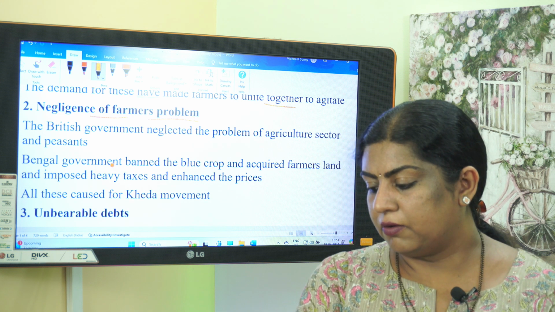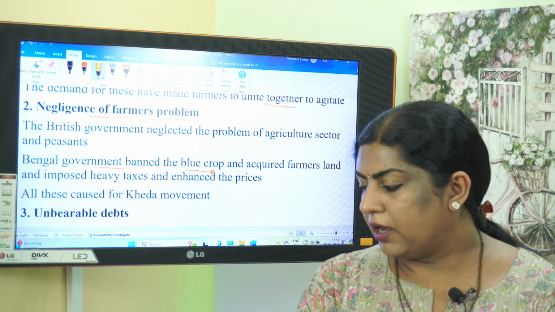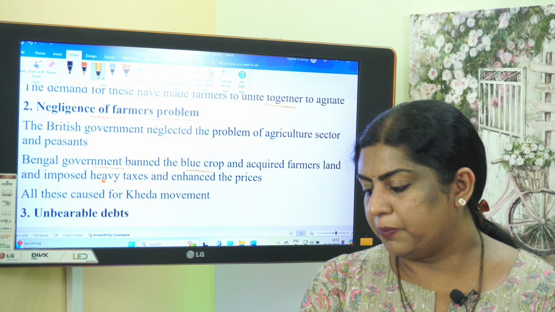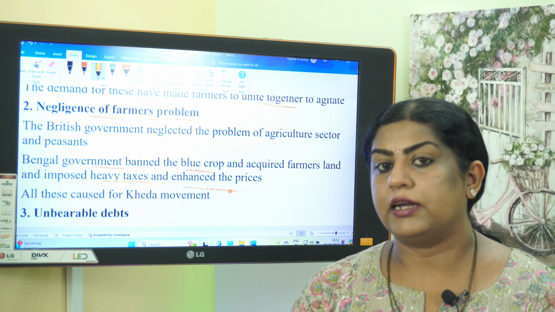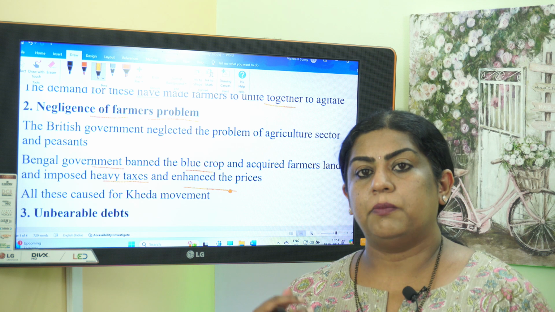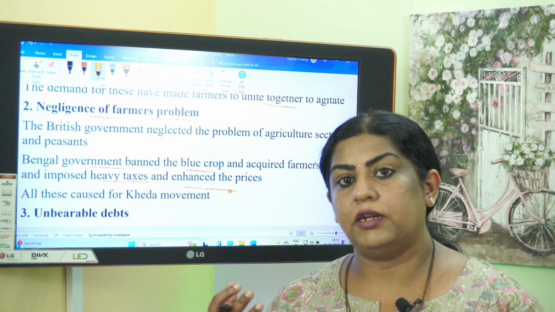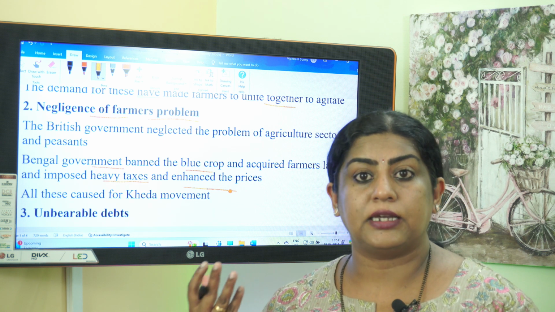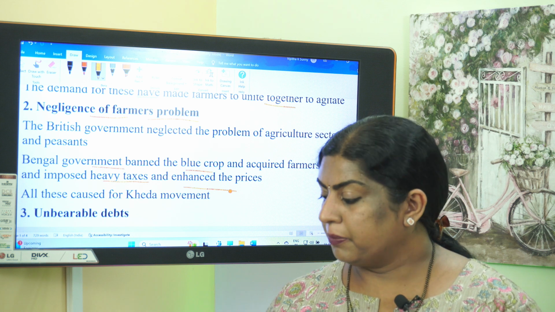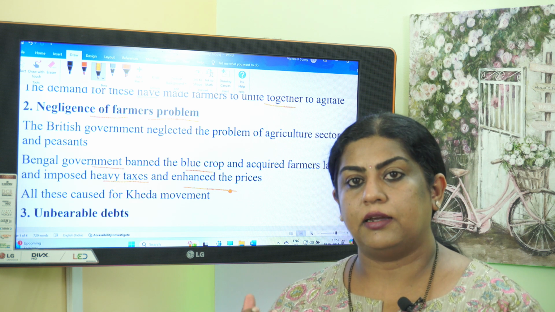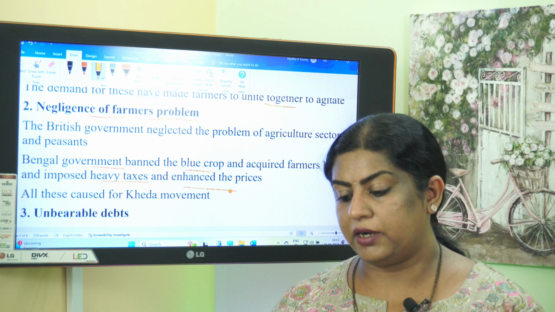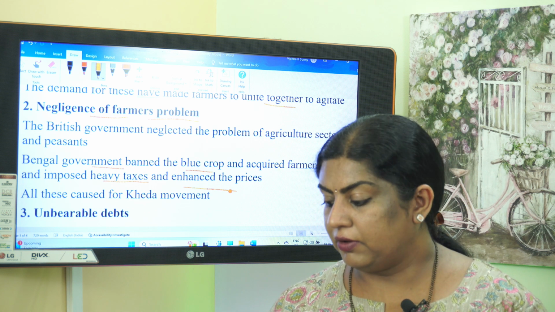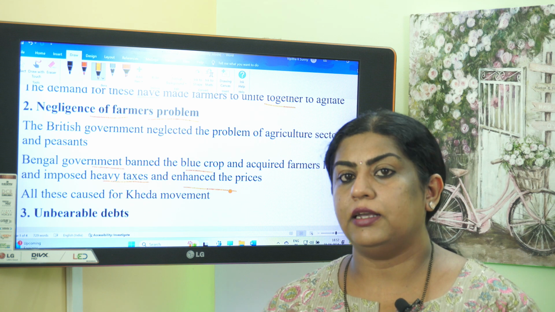Now the Bengal government banned the blue crop, that is the indigo crop, and acquired farmers' land. The land of the farmers was acquired by them, and they imposed heavy taxes and increased the prices.